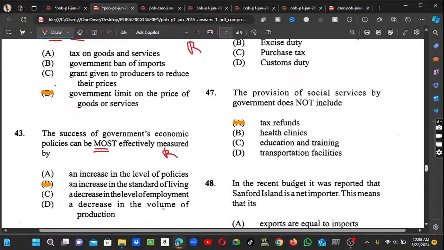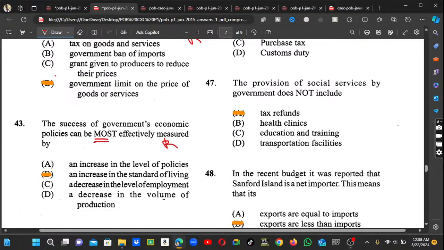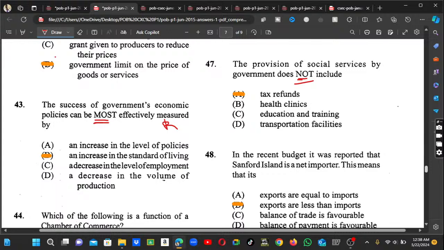Alright, do you guys see what's going on now? Number 47, a provision of social service by government does not include. This one seems a little bit new, but it's the same. A provision of social service by government does not include tax refund. Nothing about tax refund would be included.